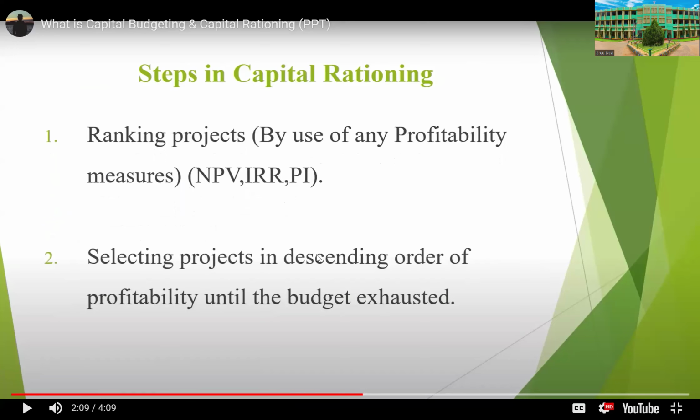Ranking projects means using any profitability measure, that is the net present value method, internal rate of return method, or profitability index method. By using these evaluation techniques, we analyze the ranking of projects, and according to that rank, we select the proposals, selecting projects in descending order of profitability until the budget is exhausted.